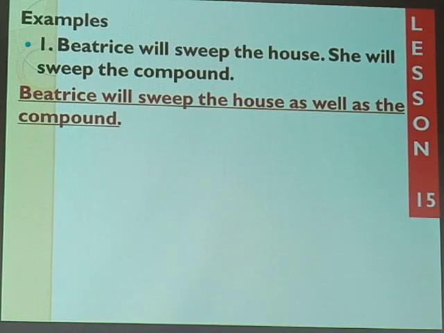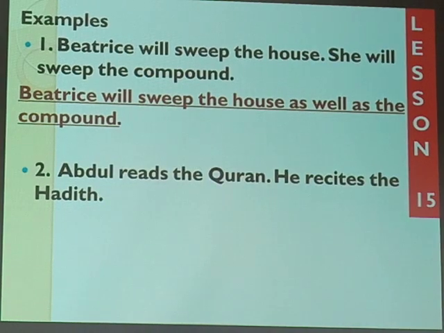You identify that the verb has appeared once. Why? It was repeated in the statements given. Beatrice will sweep the house as well as the compound. That is that. Let's take a look at the next step and see what is also considered.